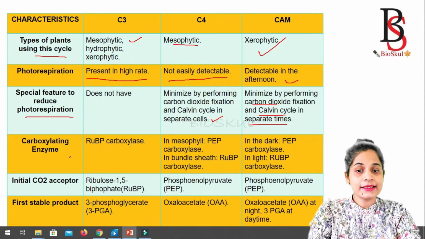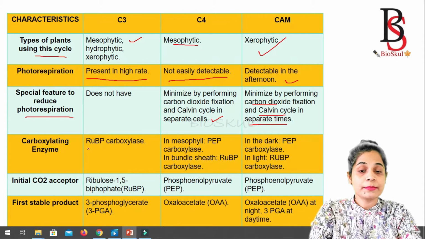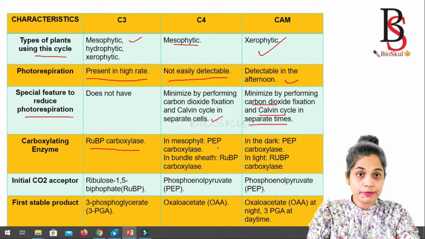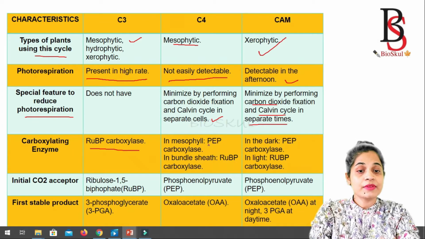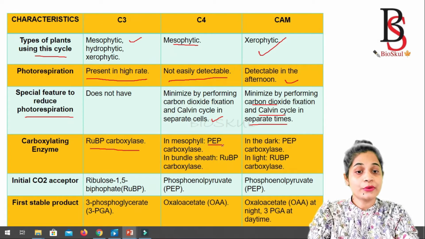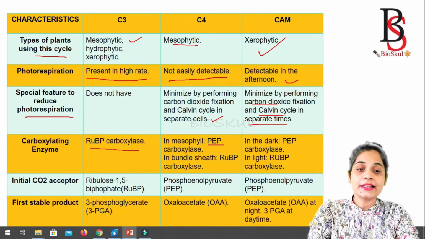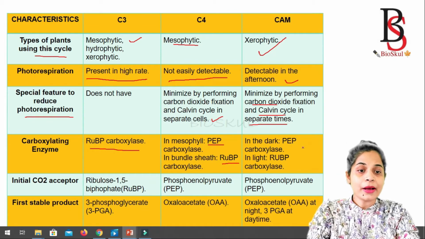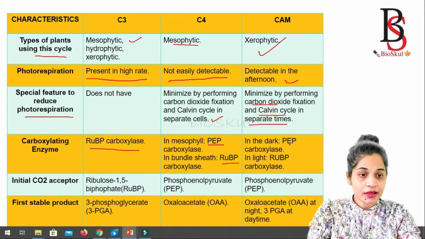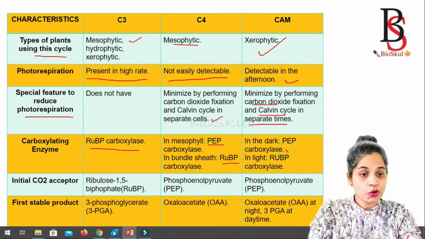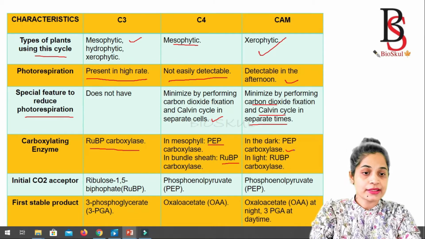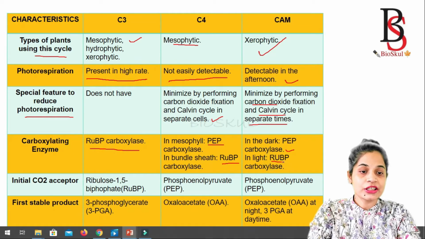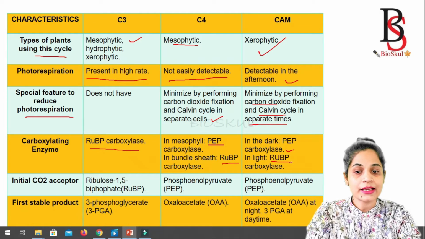The carboxylating enzyme for the C3 pathway is ribulose bisphosphate carboxylase, whereas in C4 plants the mesophyll cells have the carboxylating enzyme phosphoenol pyruvate carboxylase, but the bundle sheath cells have ribulose bisphosphate carboxylase. In the CAM pathway, in the dark time, they have phosphoenol pyruvate carboxylase, which helps in carbon dioxide fixation, but in the light time for the Calvin cycle they have the carboxylating enzyme ribulose bisphosphate carboxylase.